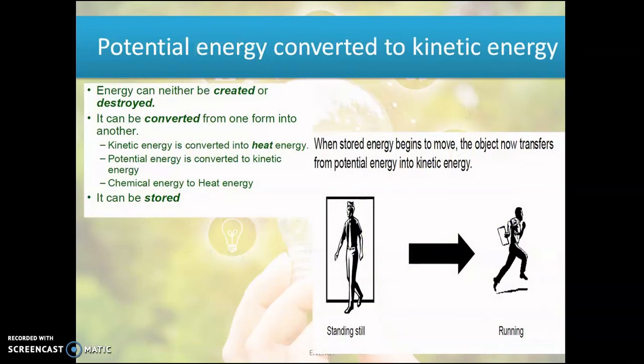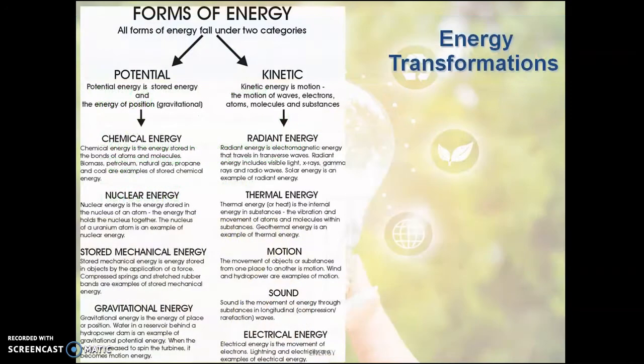Okay, and we spoke about potential energy and we spoke about kinetic energy. Mostly this potential energy is converted to kinetic energy. So we stand in a position and then we start moving. For example, athletes, when they run, stand for some time. They take a deep breath, they stand, and then they start moving. When they stand, that is their stored energy, and when they start moving, that is their kinetic energy. Potential energy is stored, and kinetic energy is when we start moving. Yeah, so these are the categories that we saw.